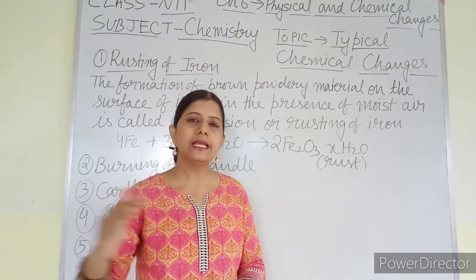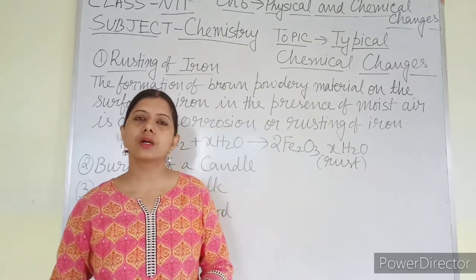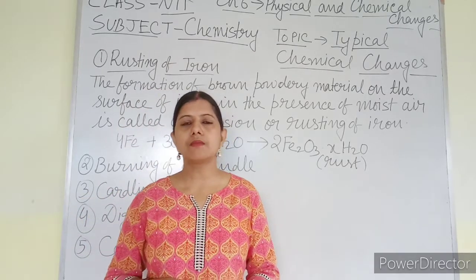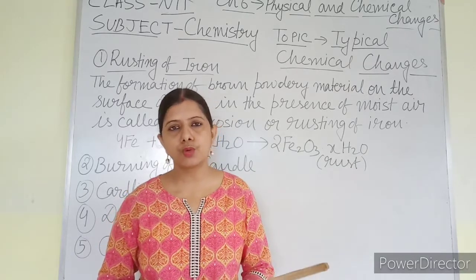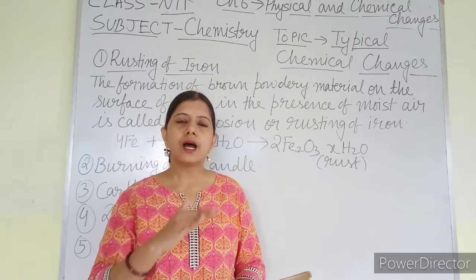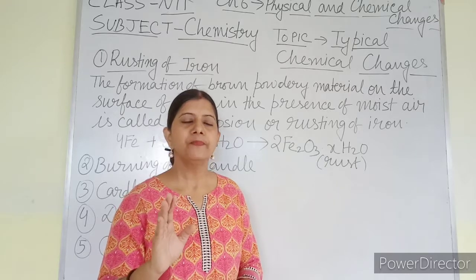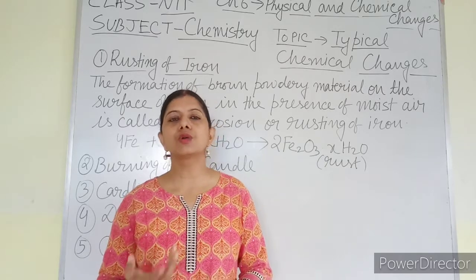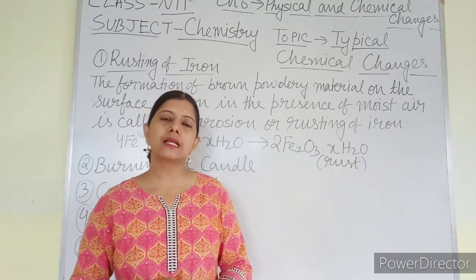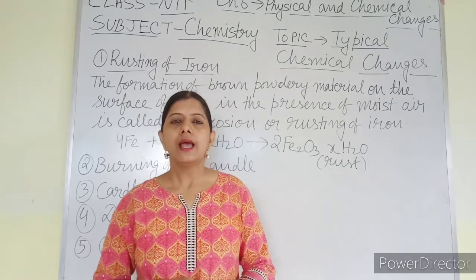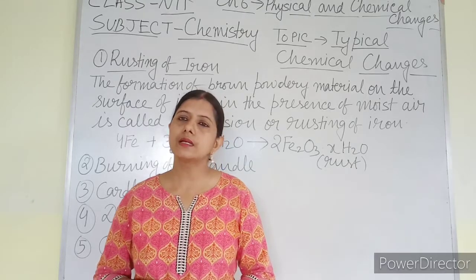Corrosion means eating away or wasting away the upper layer of any metal. Other than iron, some other metals, suppose silver or copper, if exposed to the atmosphere, their upper layer is going to be eaten away or eroded, and that process is known as corrosion. In case of iron, a special name of corrosion has been given, that is rusting, and the brown powdery deposition over the iron is known as rust.